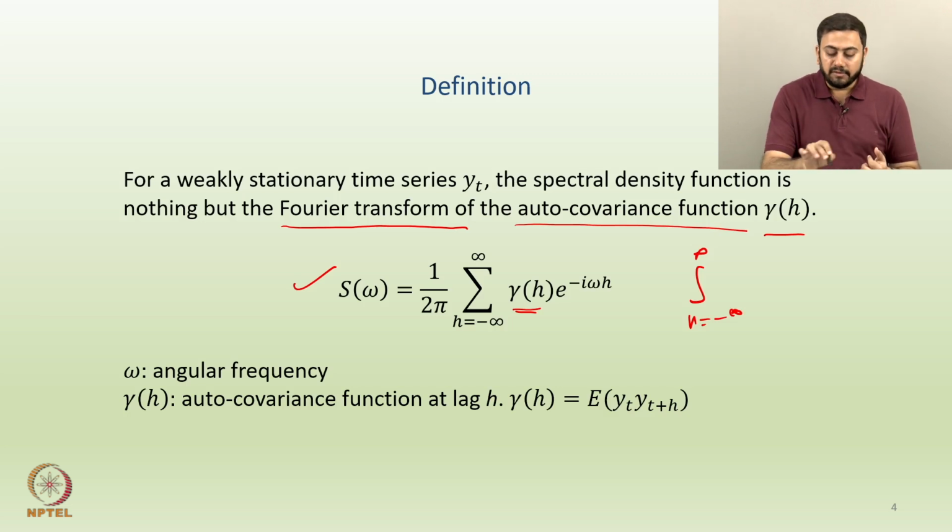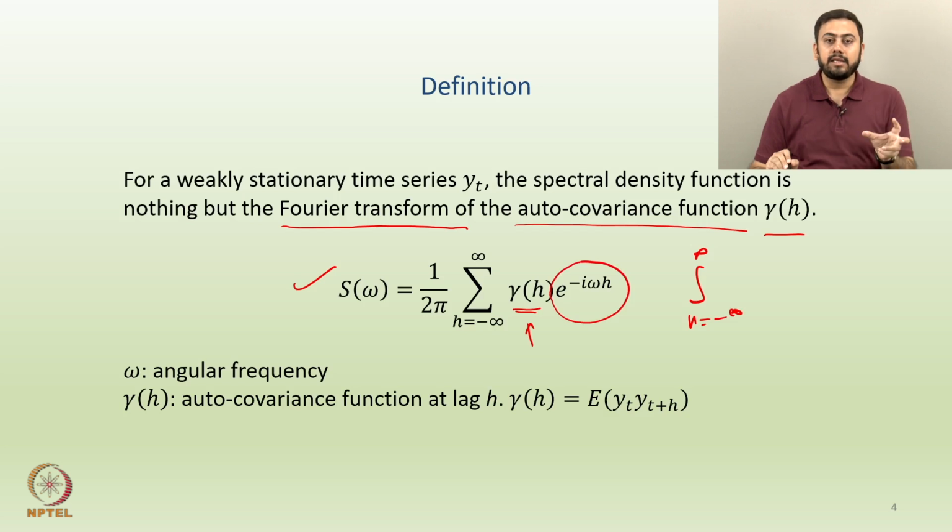Now, coming back to the definition, the Fourier transform of what? The Fourier transform of the autocovariance function gamma h. So here we have gamma h into the same thing, e to the power minus i omega h. Just to repeat one more time, the term e to the power minus i omega h can be written as a function of sine and cosine.